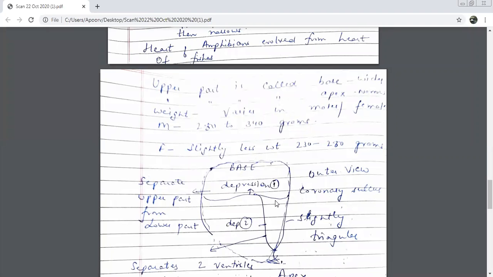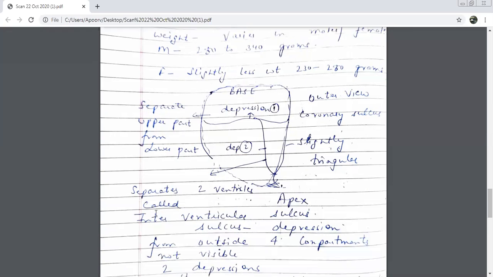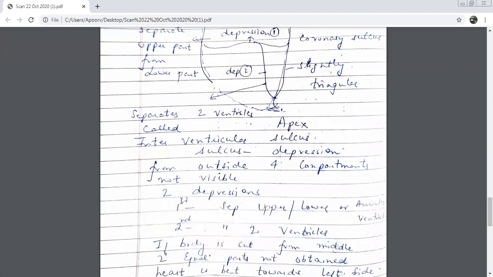What I am trying to say is that this picture should be there in your mind, that it looks like this. It doesn't make a difference if you're learning this or not. Depression 1 is the coronary sulcus. Sulcus means depression. Coronary, because it is dividing the heart into upper and lower parts. Depression 2 is known as the interventricular sulcus because it is dividing the two ventricles. And the word sulcus means what? It means depression.